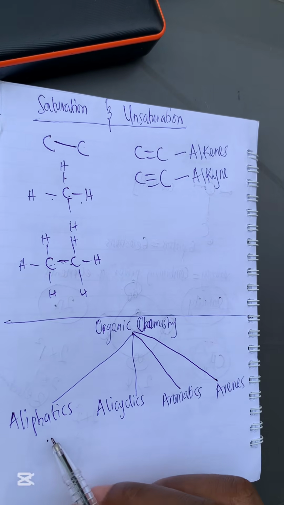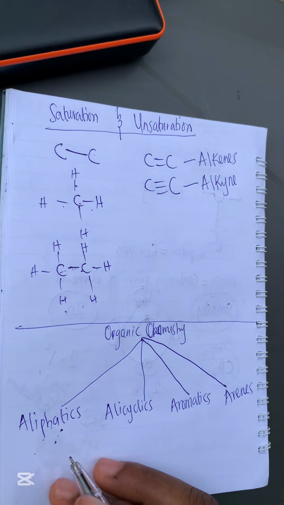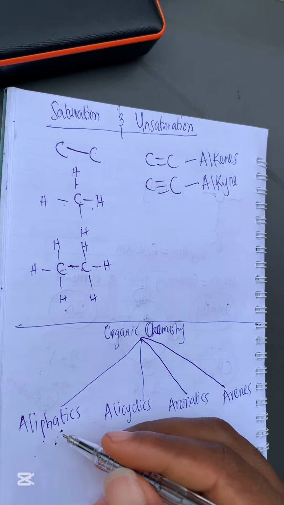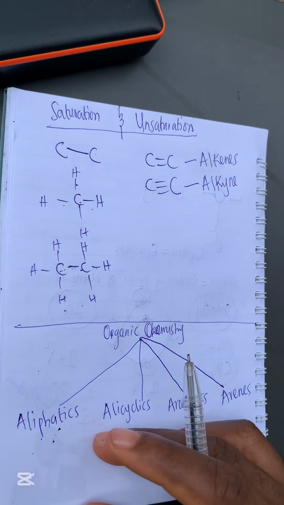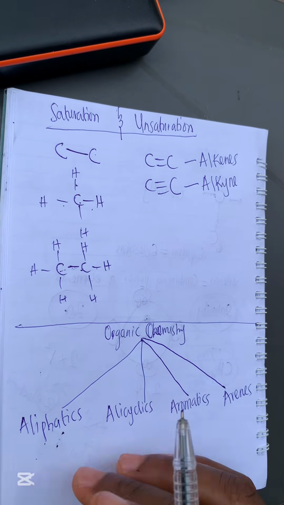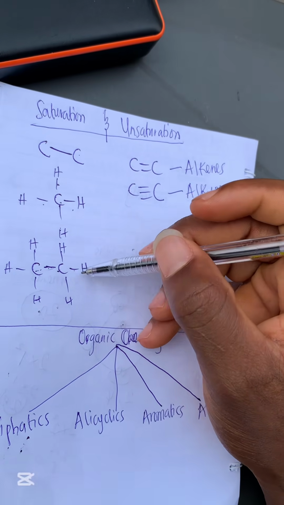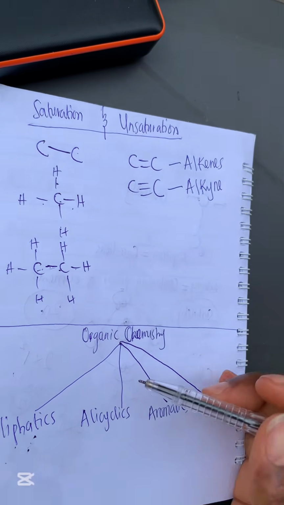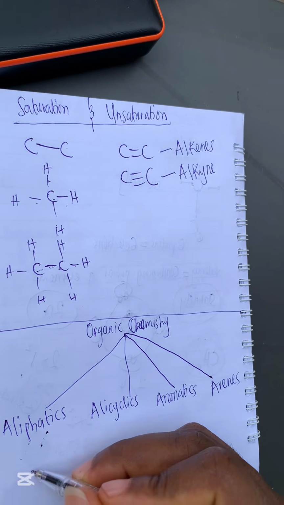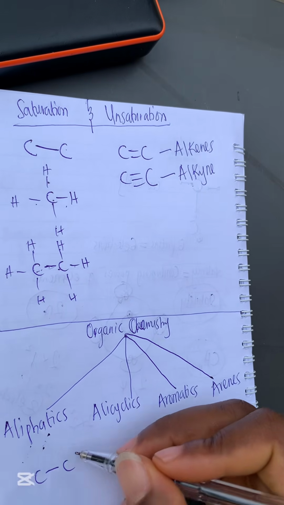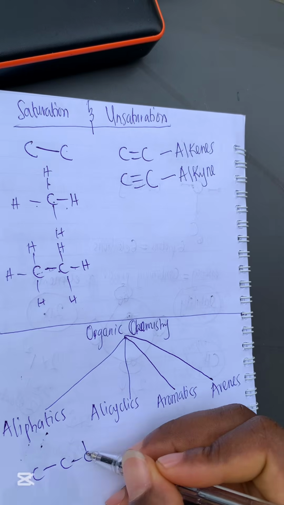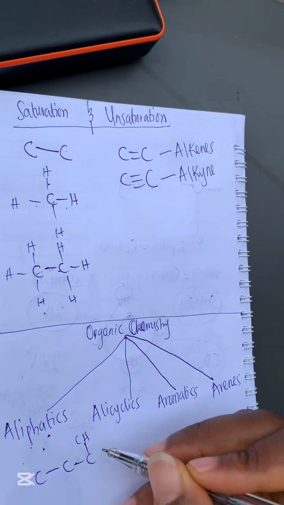The aliphatics are organic compounds that usually possess straight chains or branched chains. When I say straight chain, I mean something like ethane. This is a straight chain member. Here is an example of a branched chain compound.